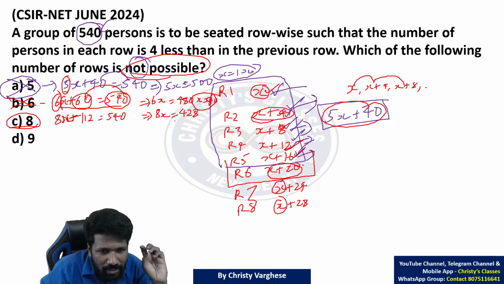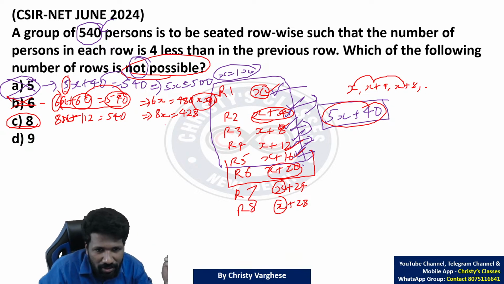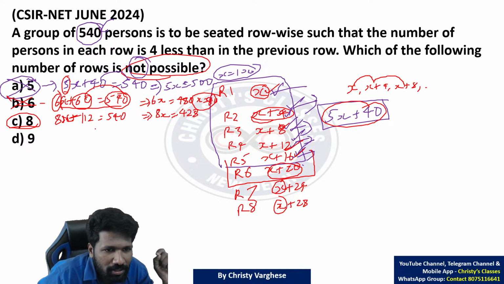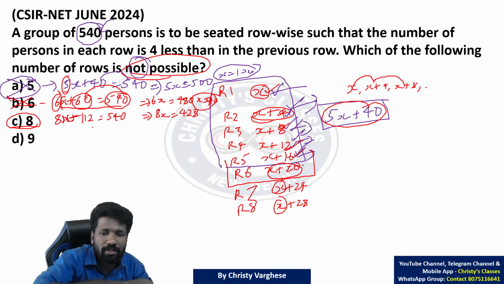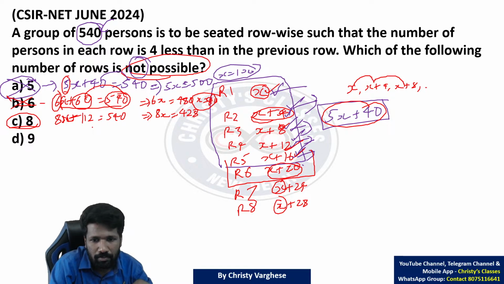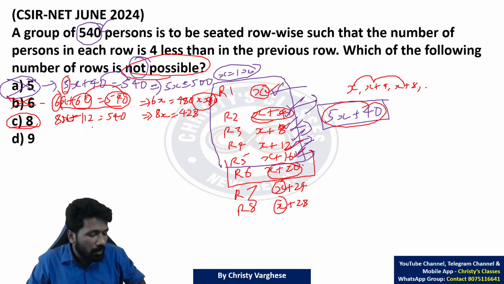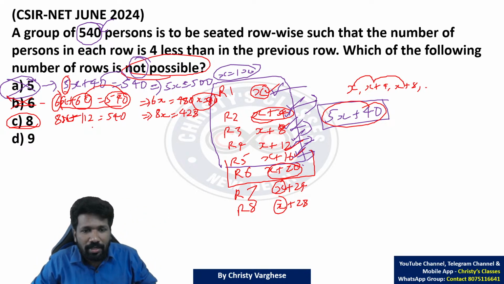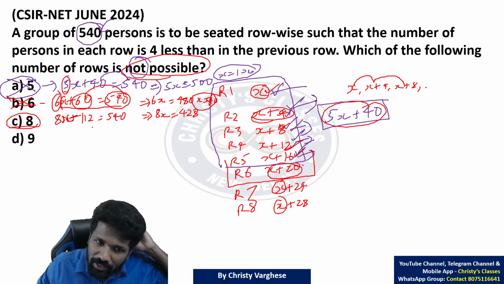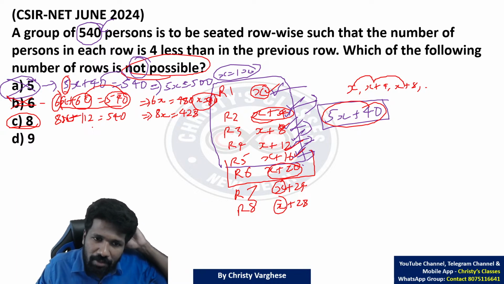Whether 428 is a multiple of 8 or not. 400 is a multiple of 8. So 400 plus, one second, did I make a mistake in the calculation? Just a minute. Yeah, correct only, na? 112. So 428. So 8x is equal to 428 means 428 is not a multiple of 8.